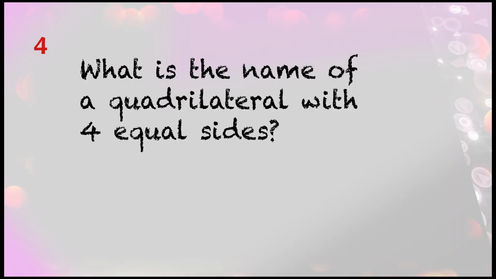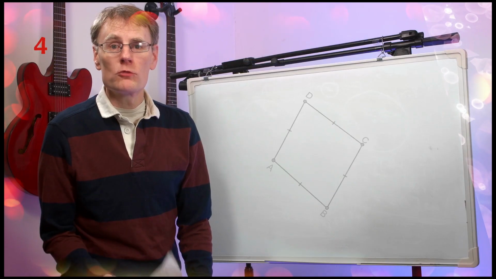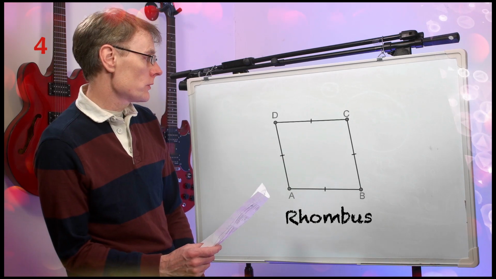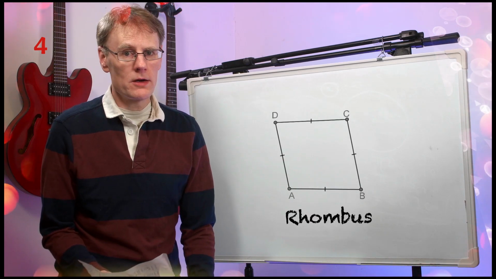What is the name of a quadrilateral with 4 equal sides? Okay, a quadrilateral with 4 equal sides is a rhombus. 4 equal sides? A rhombus, not necessarily a square.